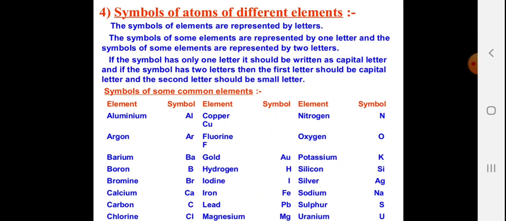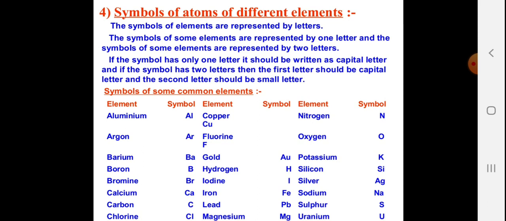Symbols of atoms of different elements. The symbols of atoms of elements are represented by letters. The symbols of some elements are represented by one letter and some others by two letters. If a symbol has only one letter, it should be written as a capital letter, for example, nitrogen. And if the symbol has two letters, then the first letter should be capital and the second letter should be small, for example, aluminium.